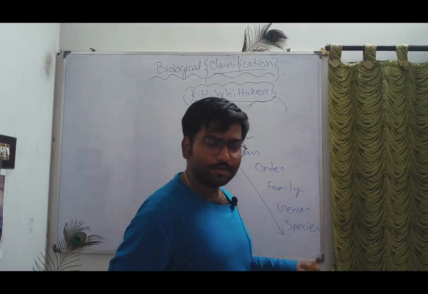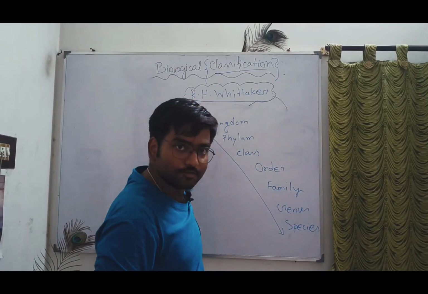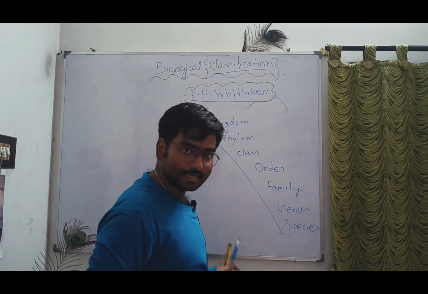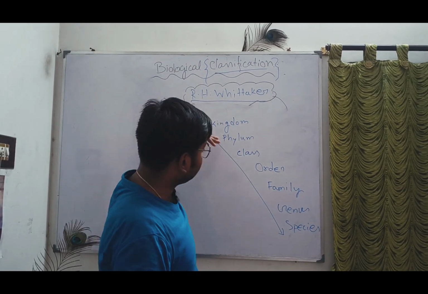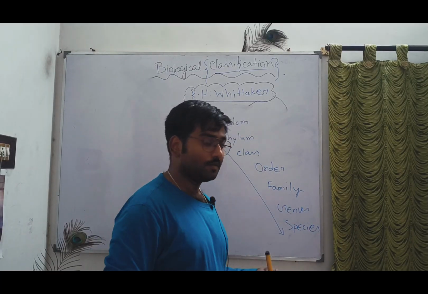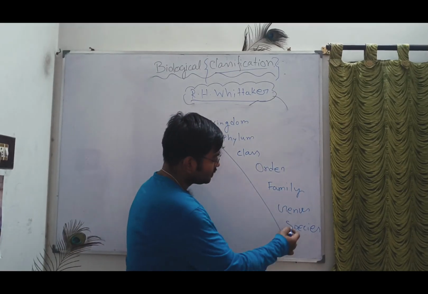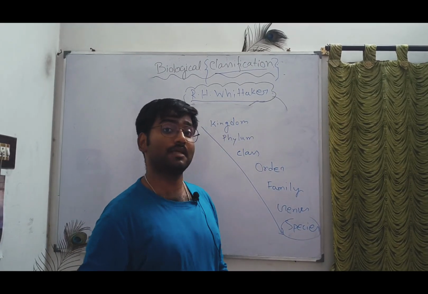You are able to see that I can also write it in another direction, but I have written it in a slope like structure because it fits well, because kingdom is topmost, yes or no? Species is the lowest level.